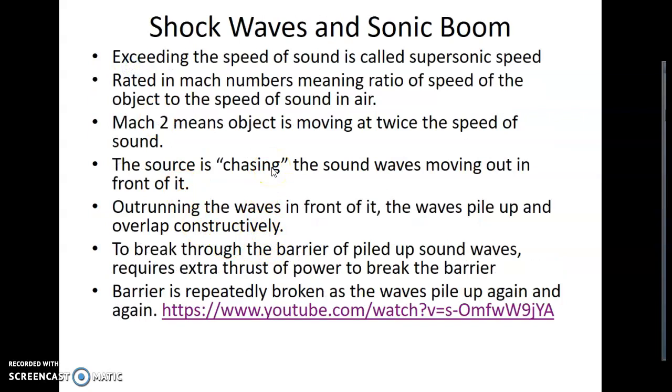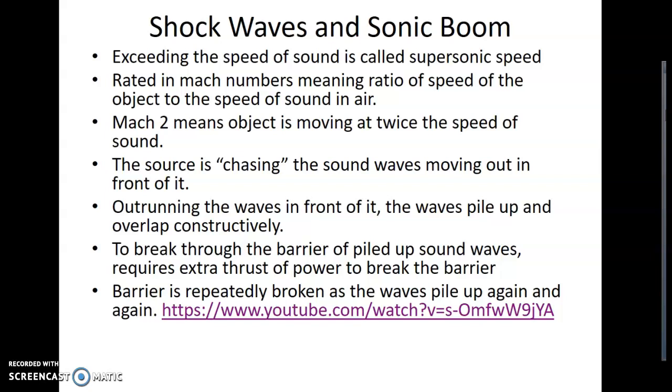All right, one last thing I want to do before the time runs out on this video is to talk about shock waves and sonic booms. I did put the link there, and I think on the next slide the video is actually embedded. Mach 2 means the object is moving twice the speed of sound. What's happening with a sonic boom is that the source is chasing the sound waves, so the sound waves are moving out in front of it. Picture that beautiful picture I did with the fire truck, the waves coming out in front of it.